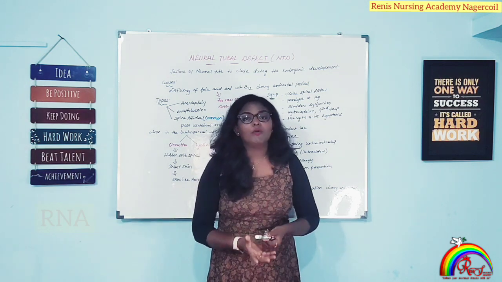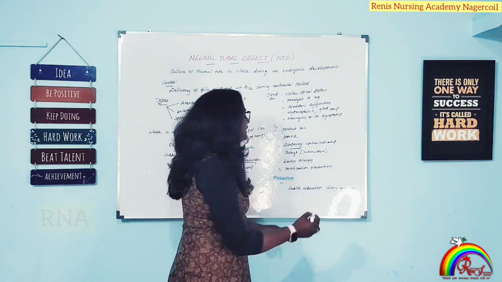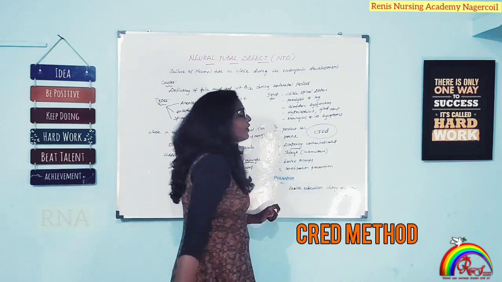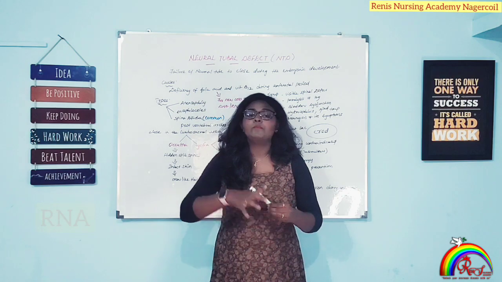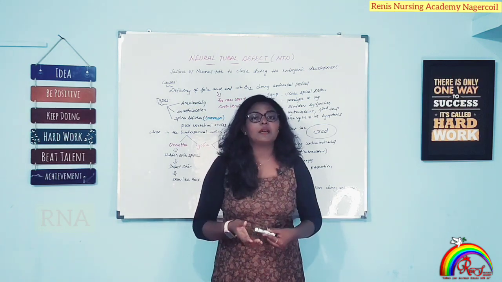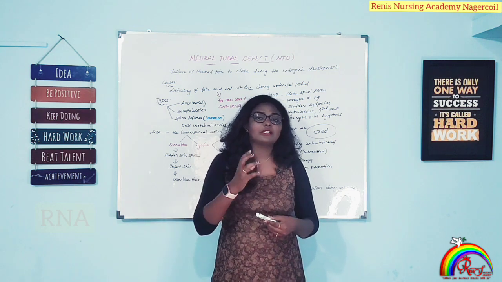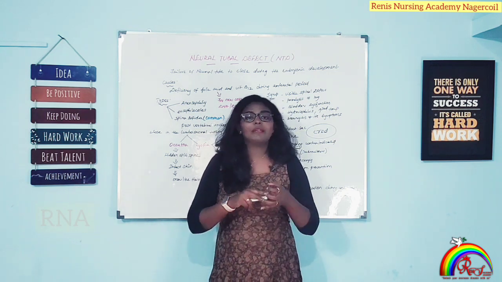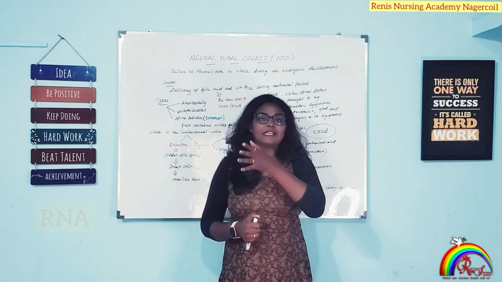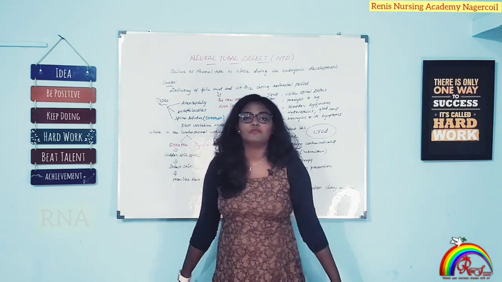Another important method is the CRED method. CRED method is nothing but giving a gentle massage over the symphysis pubis. When we do this, the nerve gets stimulated so that the baby can void. If the baby is still not voiding with the CRED method, you can go for the next step, intermittent Foley's.